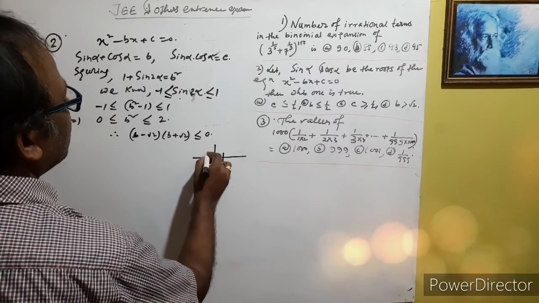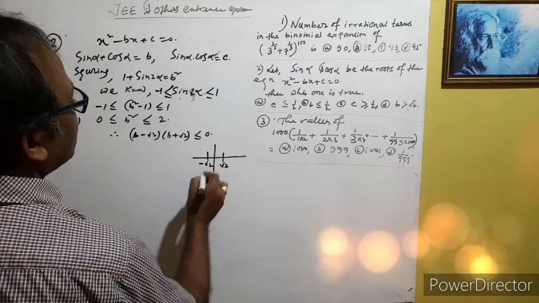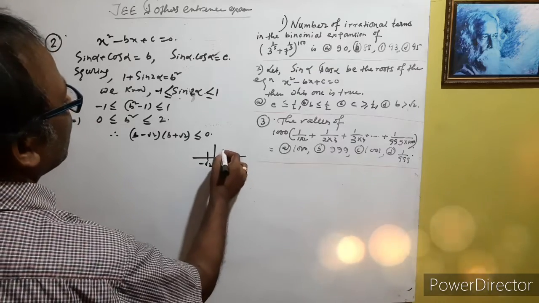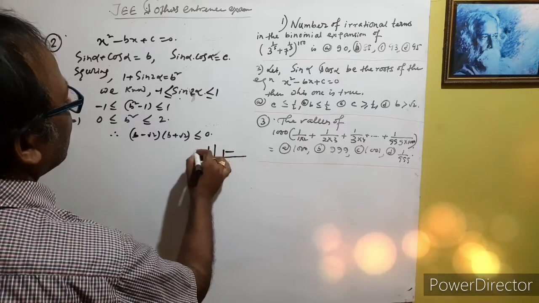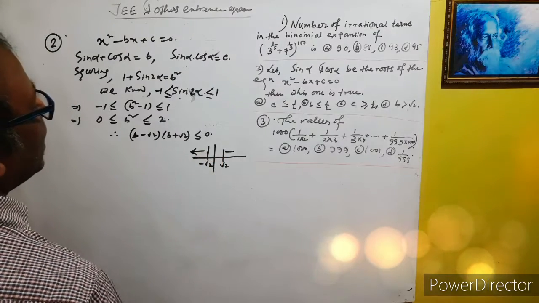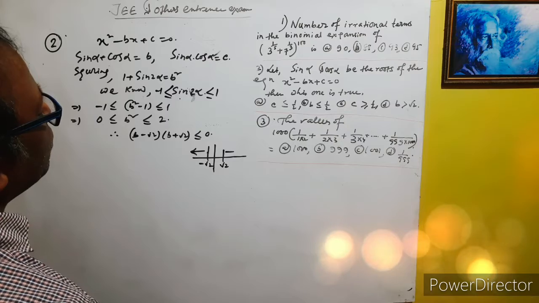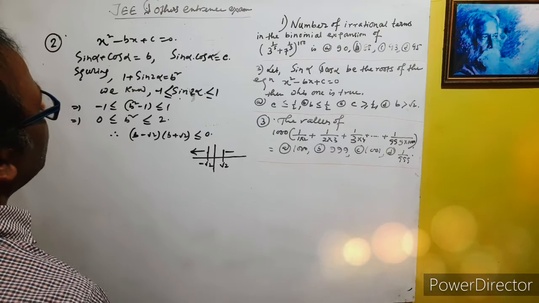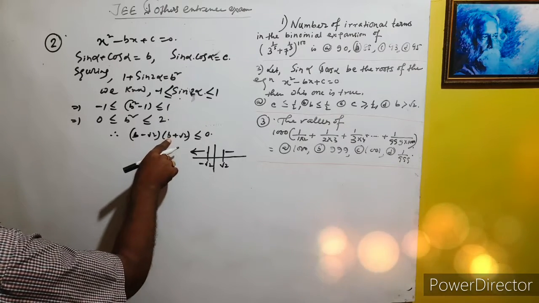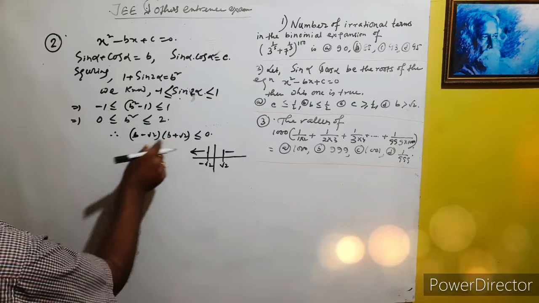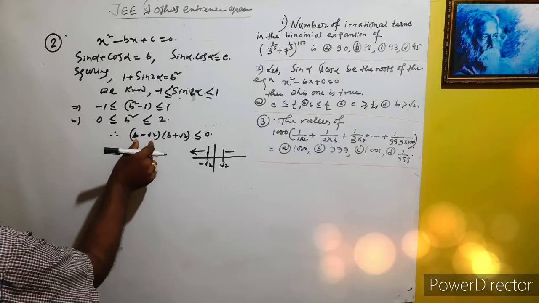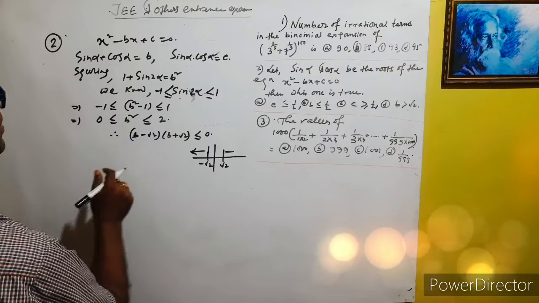This is your root 2, this is your minus root 2. Put a value less than root 2, say 1, since root 2 is 1.4 something. So we put 1 here, it is positive. If we put 1 in the other factor, then it is negative. Positive into negative is negative, so it is satisfied.